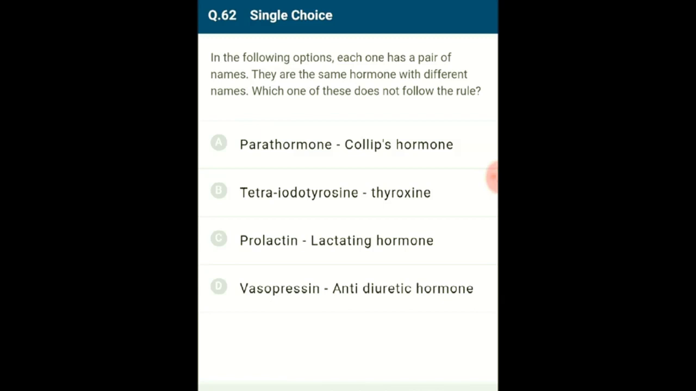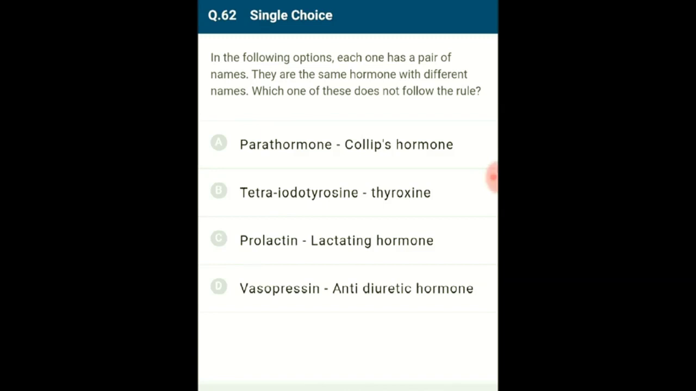Vasopressin. It increases blood pressure. It is secreted by the hypothalamus but stored and released by the neurohypophysis. It also acts on the kidney, stimulating it to absorb more water. Hence, it is also called antidiuretic hormone.